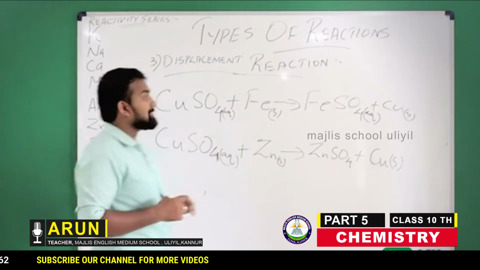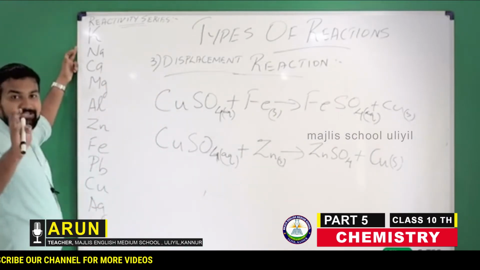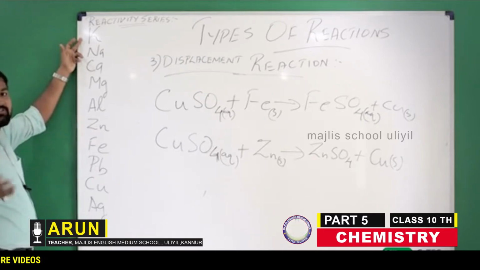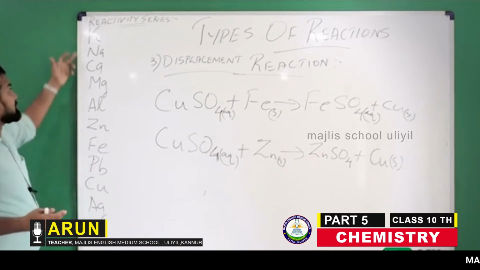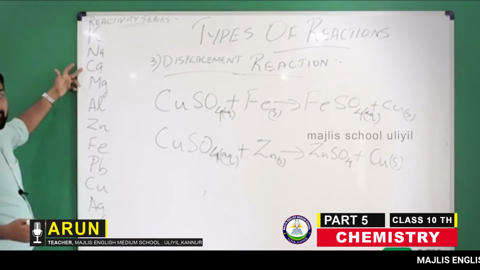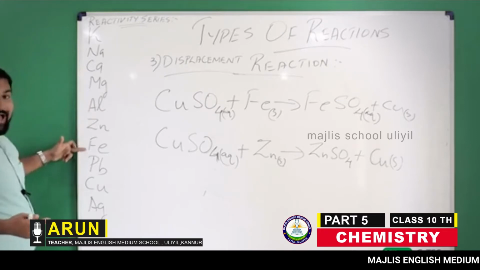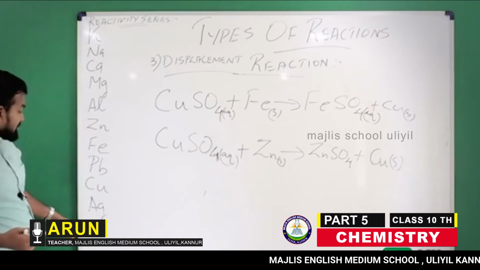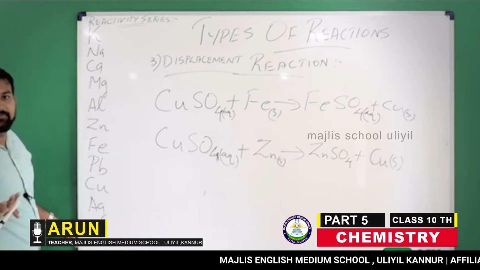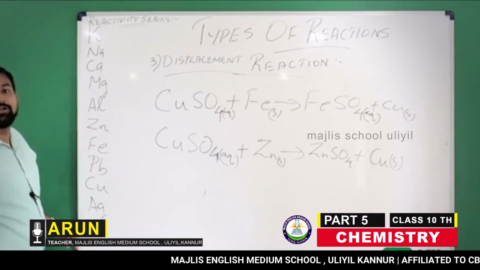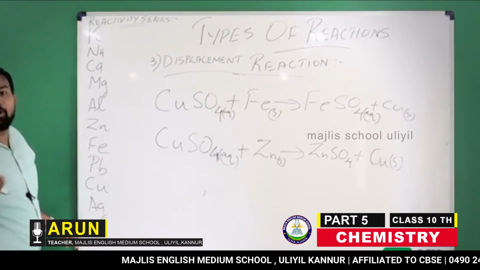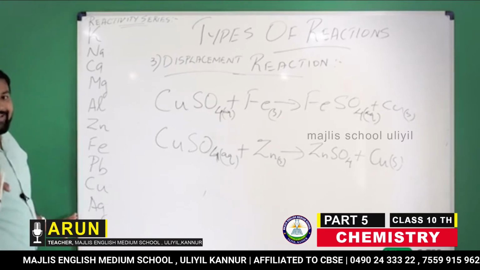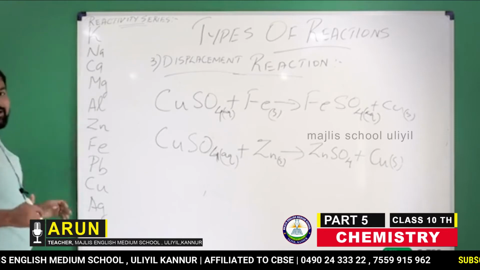When we are discussing the reactivity series, I'll give a small refresher of what you have studied before. It is sodium, potassium, calcium, magnesium, aluminum, zinc, iron, lead, copper, silver and gold. We know silver, gold, etc. are the least reactive, because when mined, gold is present in its pure form, that is, they are least reactive. So this is the reactivity series.